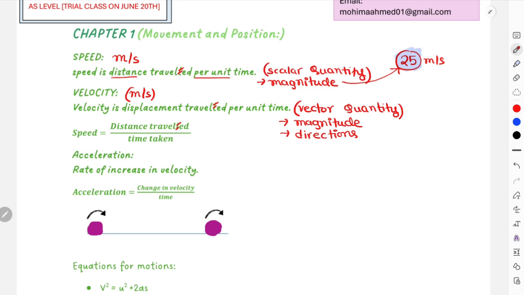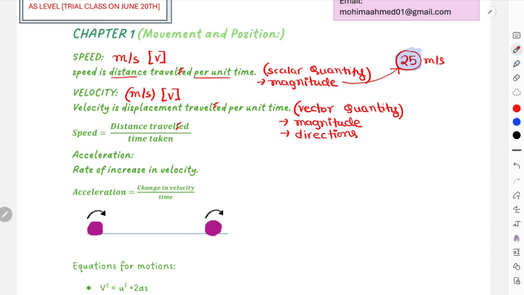For speed and velocity, if you write the equation in terms of symbols, speed is referred to as v, and velocity is also referred to as v. This is the symbol for the quantity itself. Both of these quantities, speed and velocity, have the small symbol v. We cannot use s for speed because s is used in equations of motion to represent displacement or distance. So we cannot use s for speed over here.